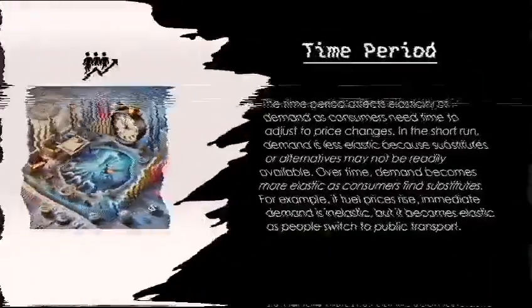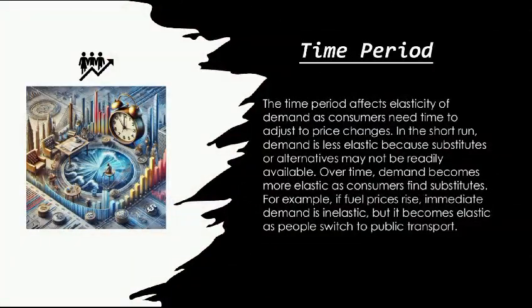Time period. The time period affects elasticity of demand as consumers need time to adjust to price changes. In the short run, demand is less elastic because substitutes or alternatives may not be readily available. Over time, demand becomes more elastic as consumers find substitutes for the product. For example, if fuel prices rise, immediate demand is inelastic, but it becomes elastic as people choose to switch to the public transport.